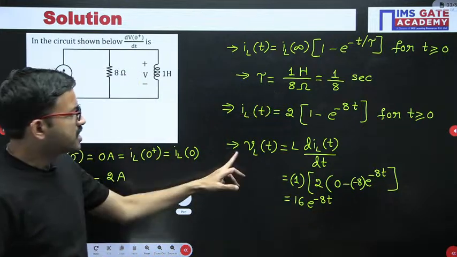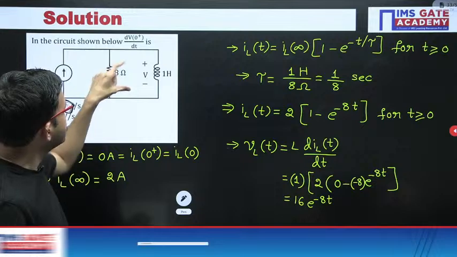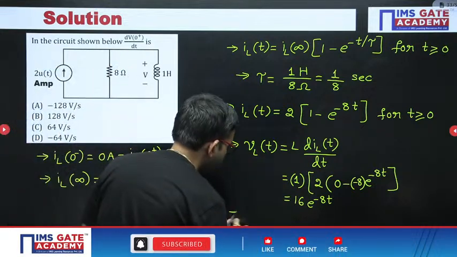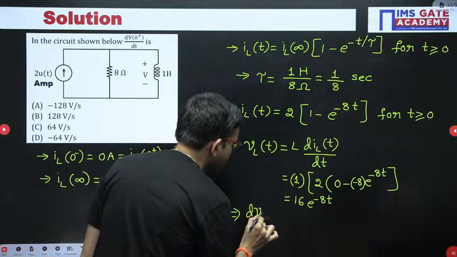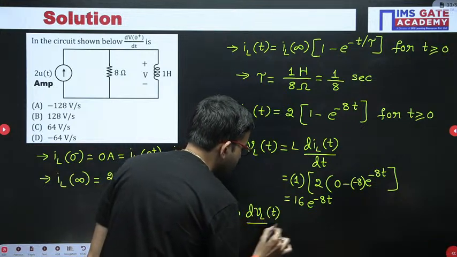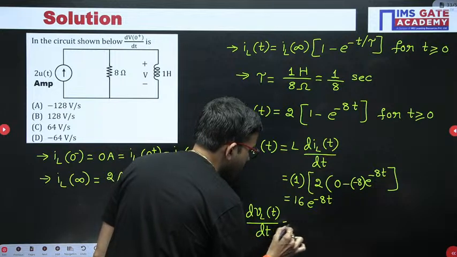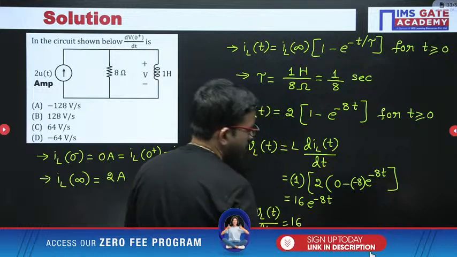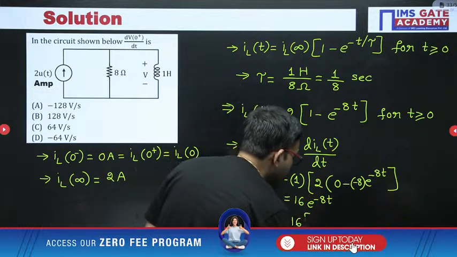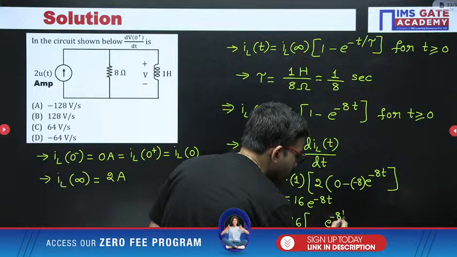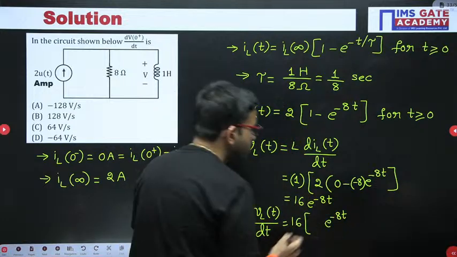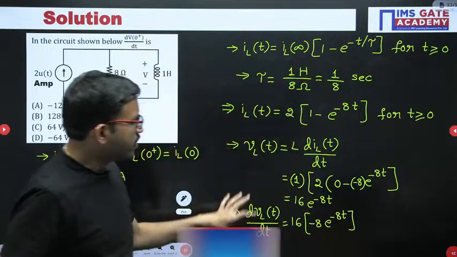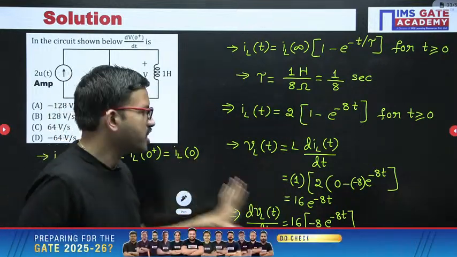Okay, now this is your voltage across the inductor, but now they are asking what? The derivative of this voltage, right? Just perform the derivative, dVL(t)/dt. Here 16 is anyway constant. Now the derivative of e^(-8t) is e^(-8t) into the derivative of -8t, which is -8. So this is the differentiation of voltage with respect to time, right?